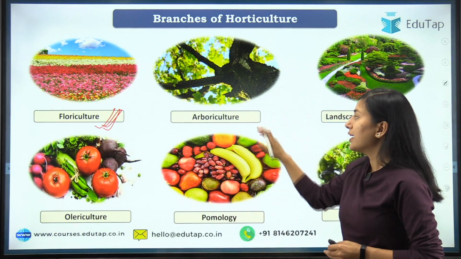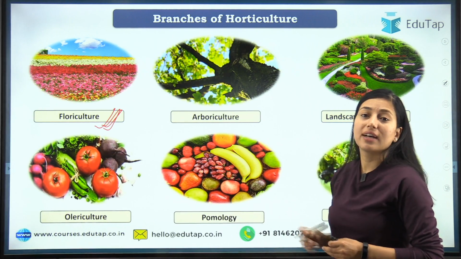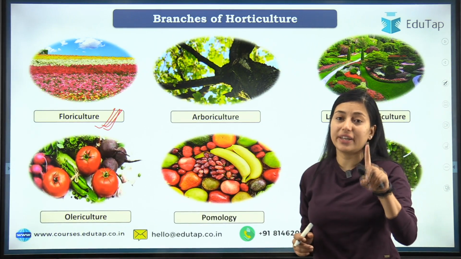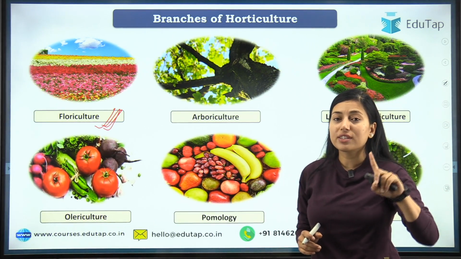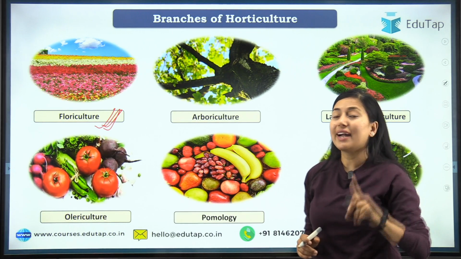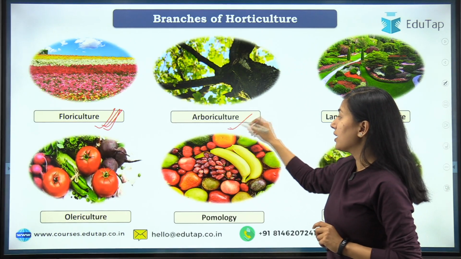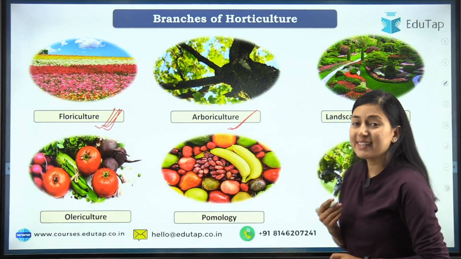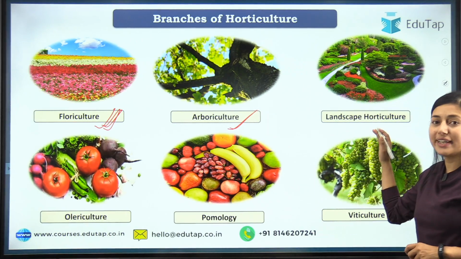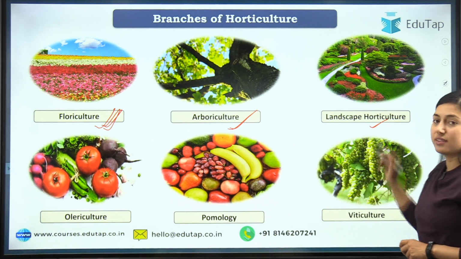Now moving on to arboriculture. Students, when we are managing one tree, when we are focusing on just one tree, the study of that is known as arboriculture. That's clear? If that's clear, let's move on to the next, that is landscape horticulture.